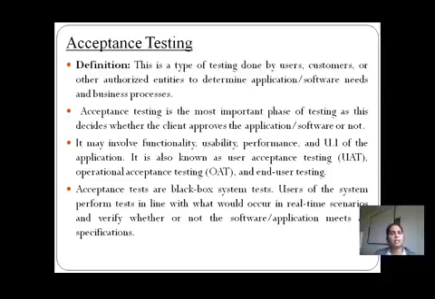So we can say that this is the type of testing done by the users, customers or any authorized entity to determine whether the application or software meets the needs and business processes. Means what is the actual software need, and what is the actual business process they must consider when the particular application is under development. This is the thing we need to consider with acceptance testing.